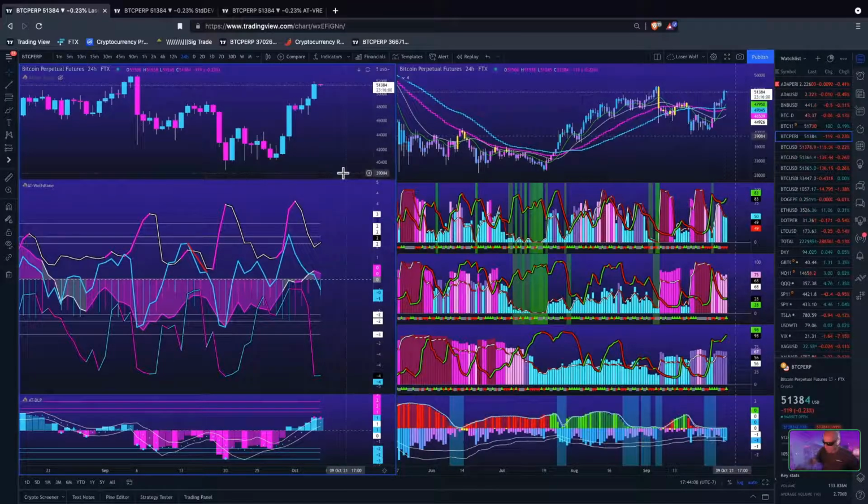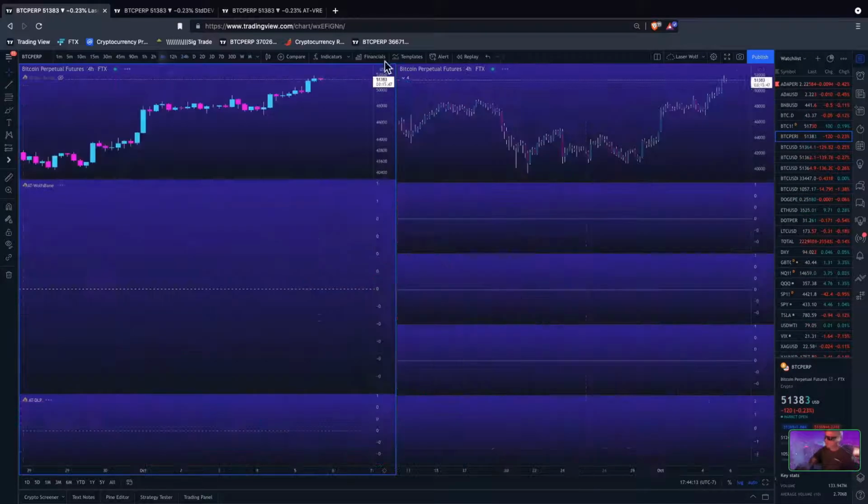Is this variance going to turn back down, positively correlated, and is this price action going to walk down? Or is this going to turn pink again, telling you it's still negatively correlated as variance takes off? Either way, I'm looking for a pullback. So let me drop down to about a 4-hour. I want to take a look.